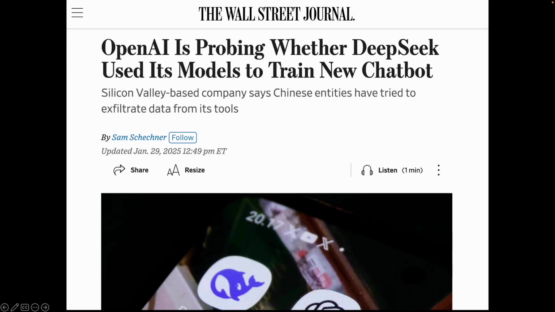According to OpenAI, several organizations based in China have attempted to extract large amounts of data using AI tools. Why would they be doing that? We call this distillation when training our model, right? I'll explain the distillation process again in a bit. OpenAI, after all, provides an API, right? They can extract data by repeatedly calling the API. The API is designed to provide responses to various queries, but some users from China were not just engaging in normal Q&A, they were making an unusually high number of requests to extract data.